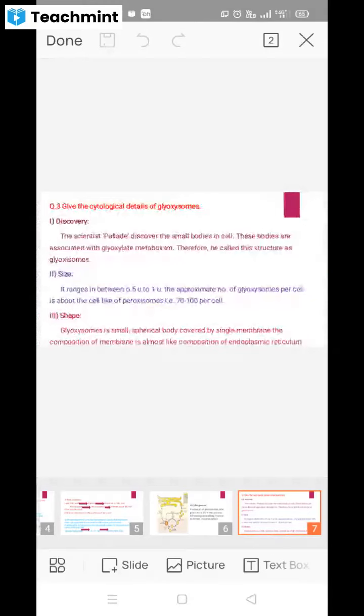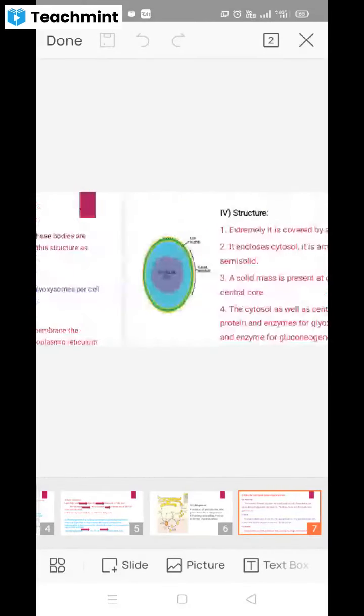Like peroxisomes and glyoxysomes, this membrane shows resemblance with the membrane of the endoplasmic reticulum, mitochondrial membrane, etc.